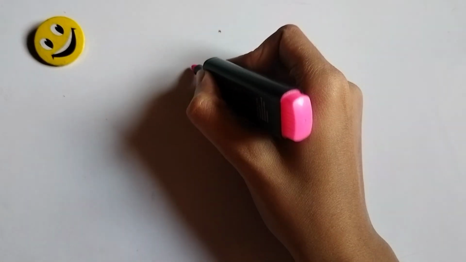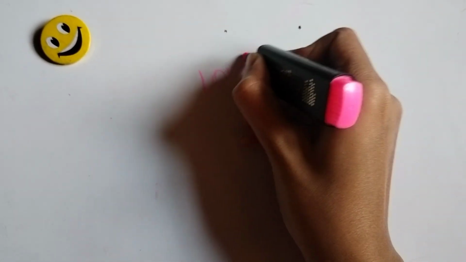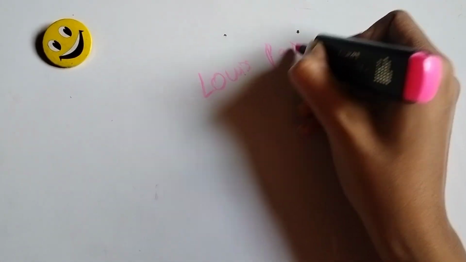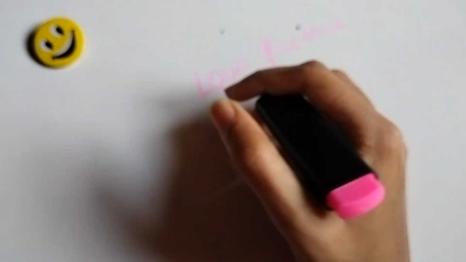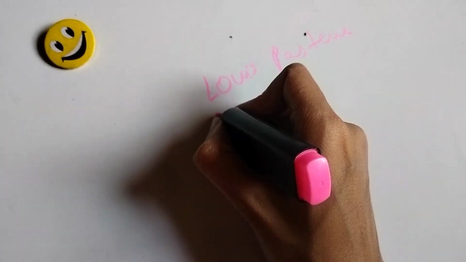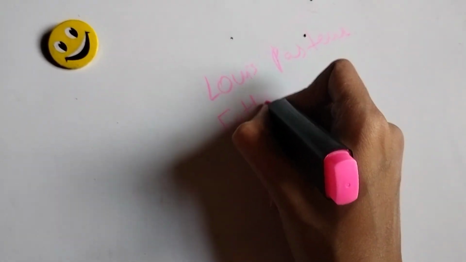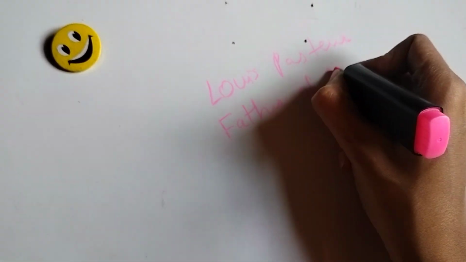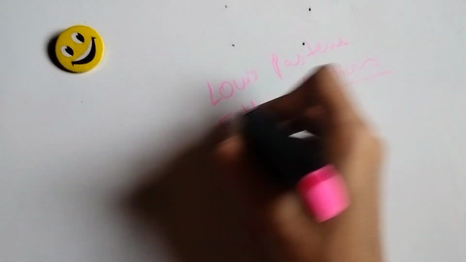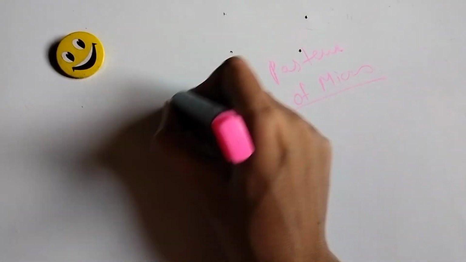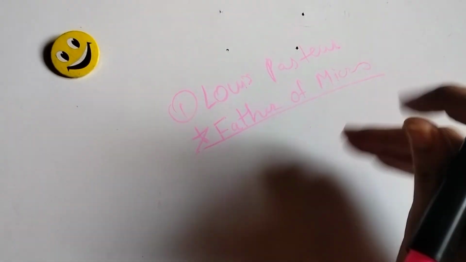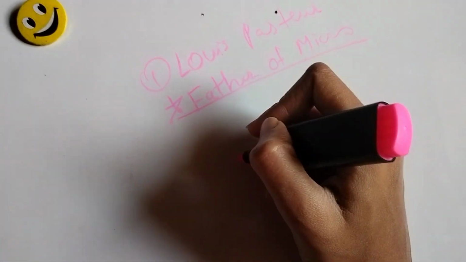In the introduction part of microbiology, we are studying about the various authors. First one is Louis Pasteur, who is the father of microbiology, and this is the MCQ point of view. This section is very important.